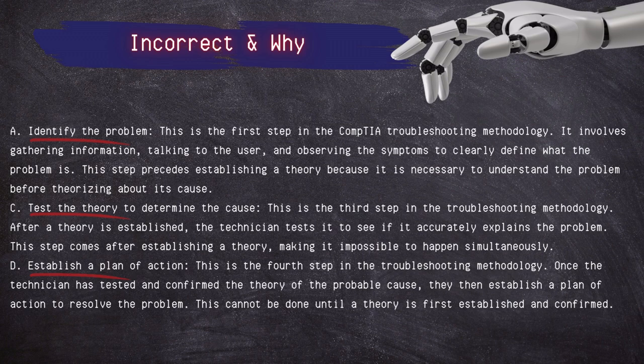Establish a plan of action. It's the fourth step in the troubleshooting methodology. Once the technician has tested and confirmed the theory of the probable cause, they then establish a plan of action to resolve the problem. This cannot be done until a theory is first established and confirmed.